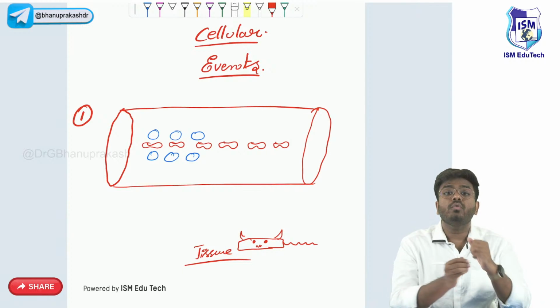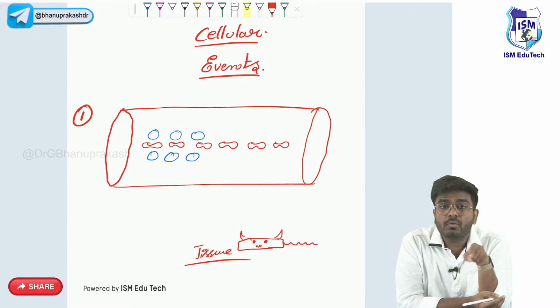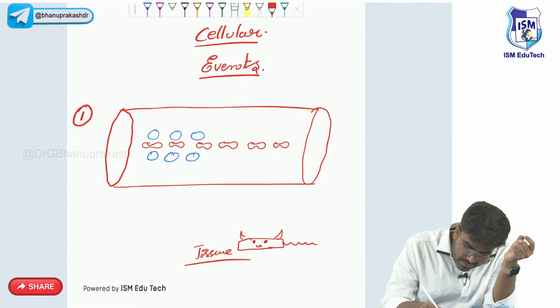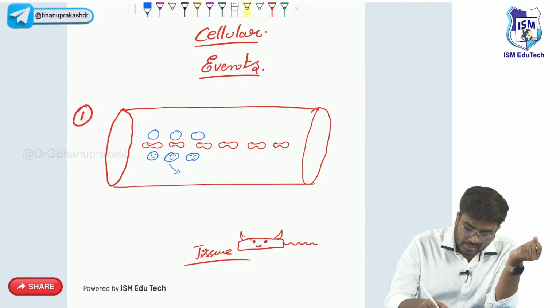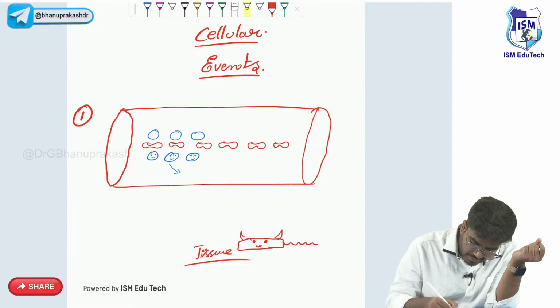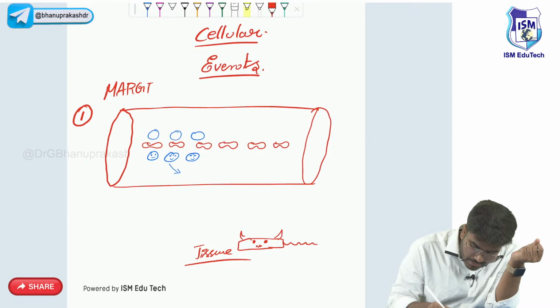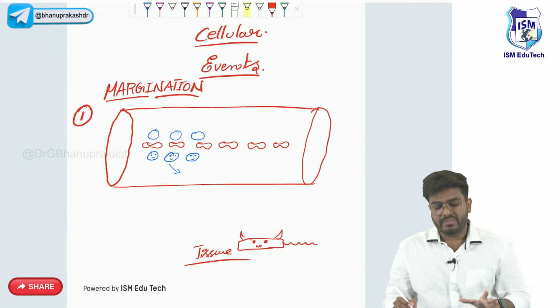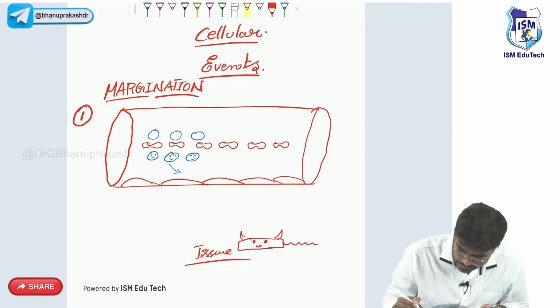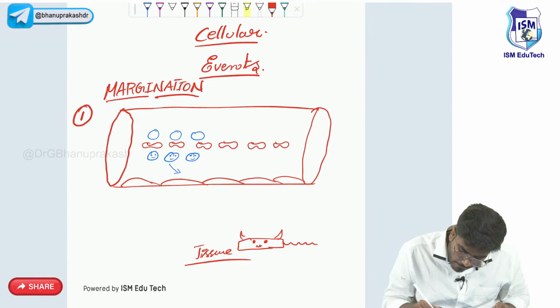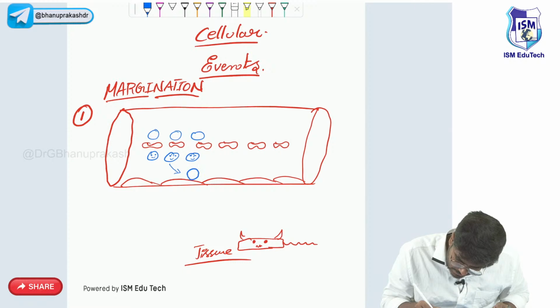Now, where do you want your WBCs to be? Your WBCs have to come into the area of tissue. For that process, the first event is that our soldiers have to move to the periphery of the blood vessel. That movement is called margination. The first event is margination. They are coming to the margin of the blood vessel. Normally, here are the endothelial cells. Now they marginate. This is the first event, margination.